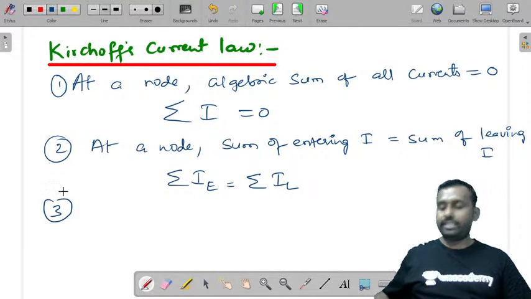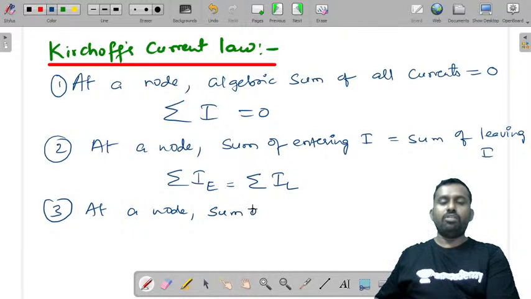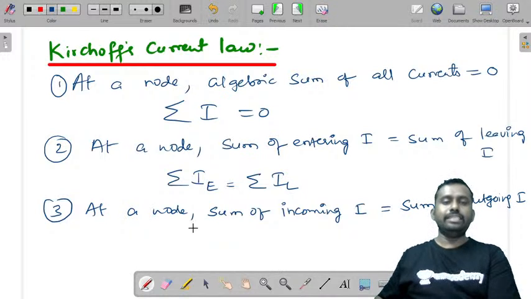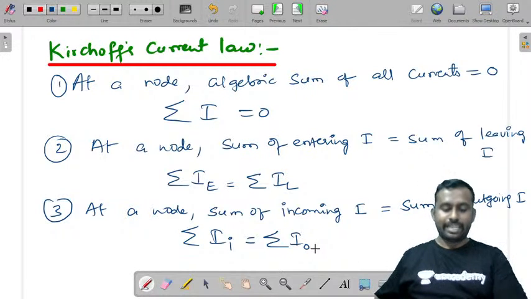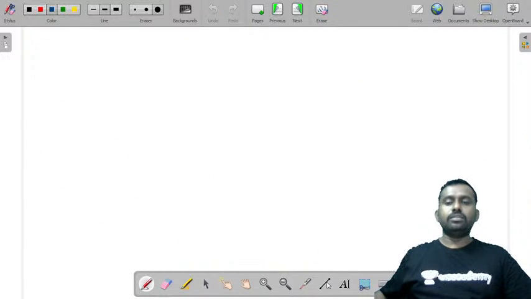In some other books it is also written as: at a node, the sum of incoming currents to that node is equal to the sum of outgoing currents. This is how it is written. Let me explain this. Now consider a node.